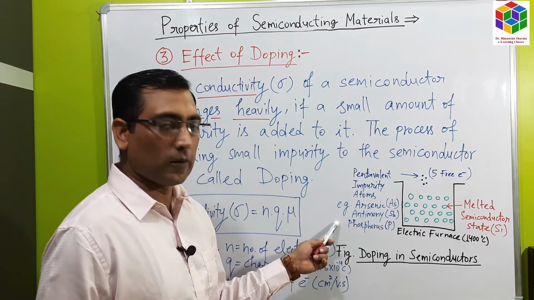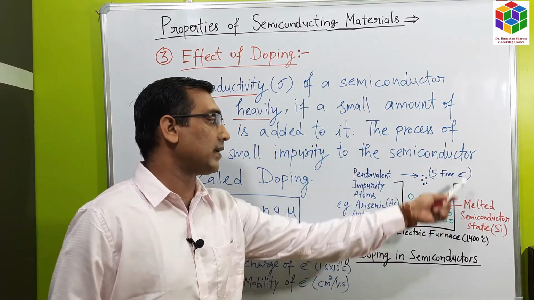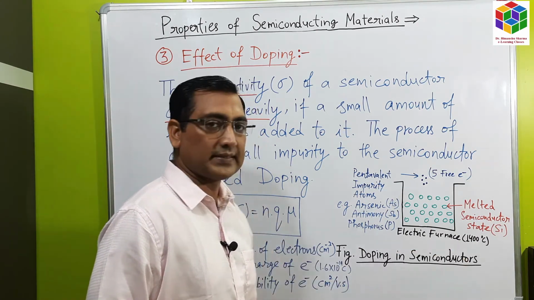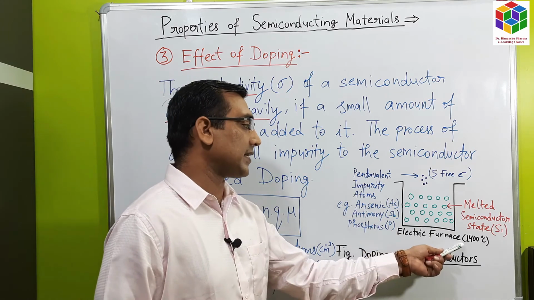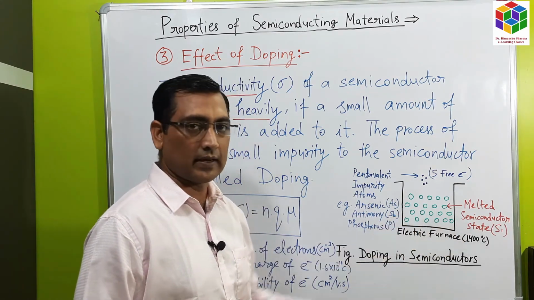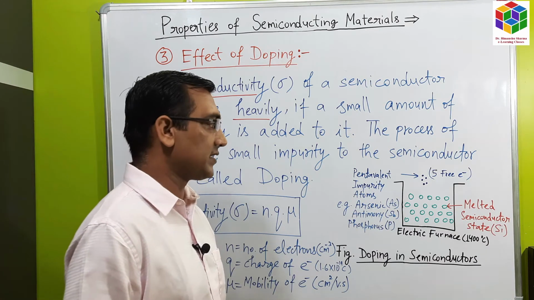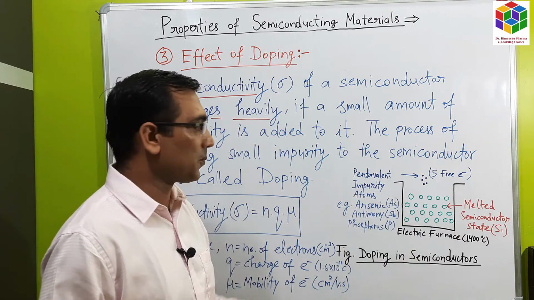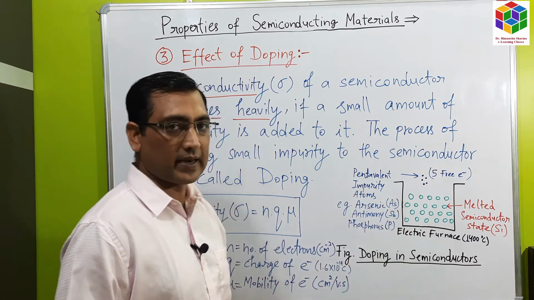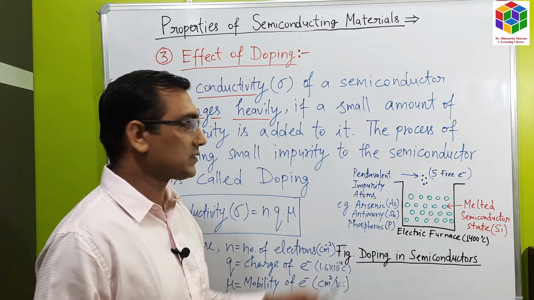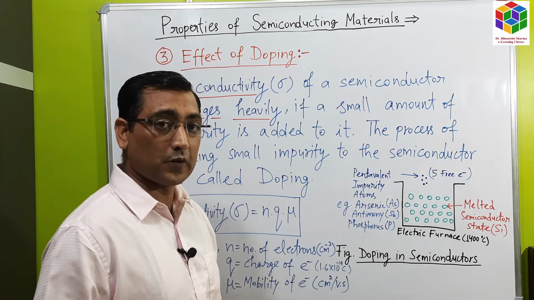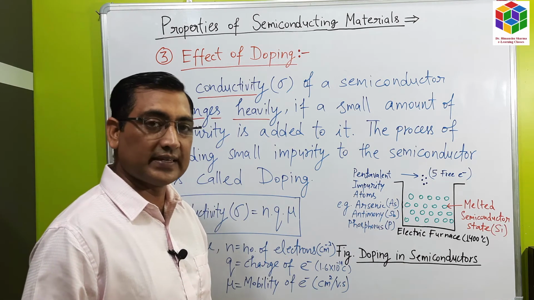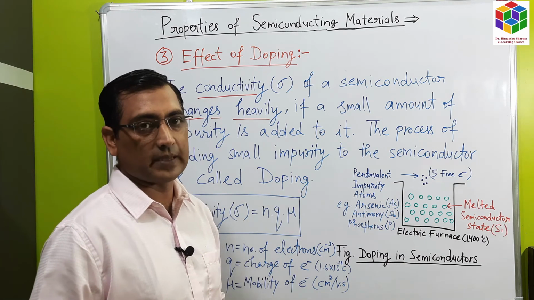Now we will see doping in more detail. Let us consider an electric furnace which is at 1400 degrees Celsius temperature, and at this temperature the silicon semiconductor reaches the molten state, melted state. Now we can add the pentavalent or trivalent impurity to this melted semiconductor. Why do we do such a process? Why do we add such types of impurities? To make it more conductive. The doping is done to increase the electrical conductivity of the semiconductor.